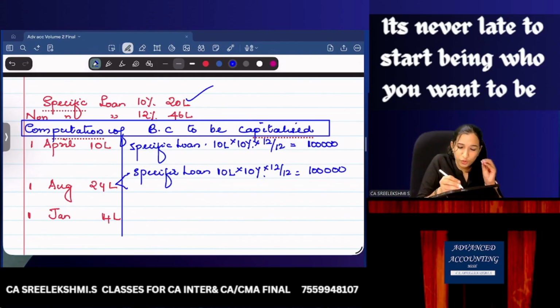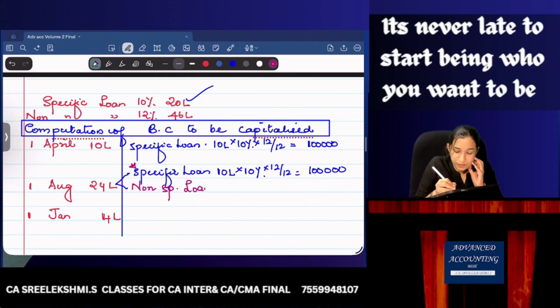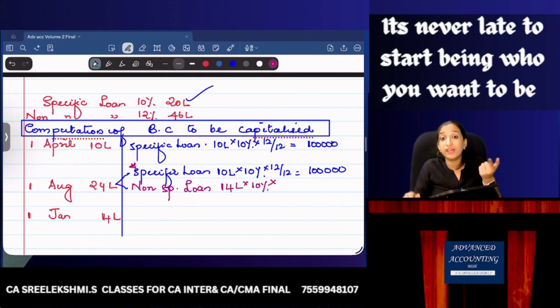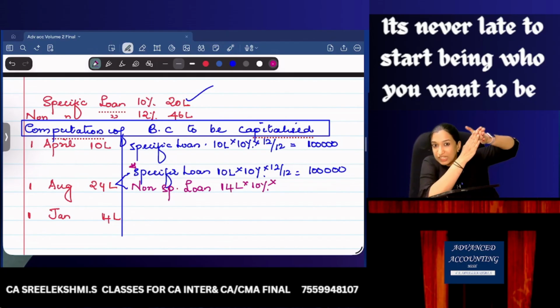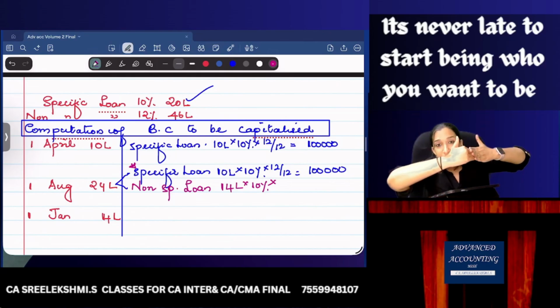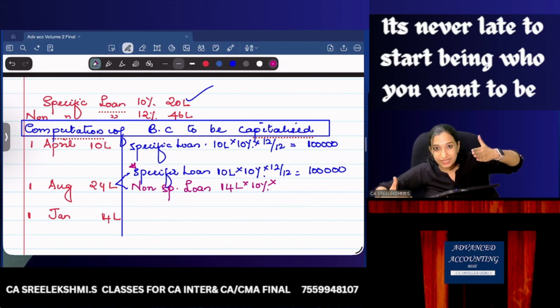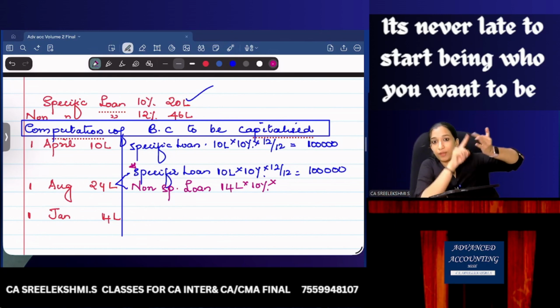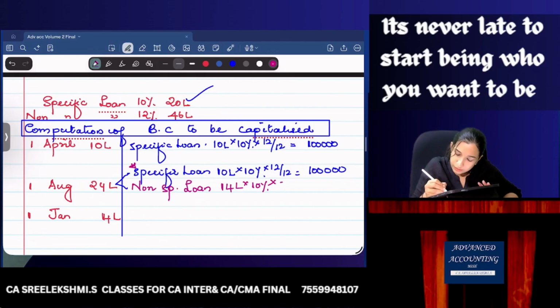Next, remember this point, next out of the non-specific loan. How much is taken out of the non-specific loan? The balance 14 lakhs, right? 14 lakhs into 10%. Here, if it is a non-specific loan, in the initial months that fund would have been used for something else. From 1st August only we are using it for our asset. So August, September, October, November, December, January, February, March, 8 by 12. So how much is that?